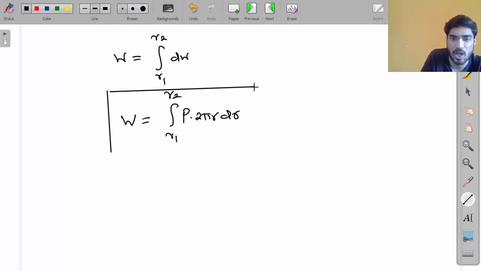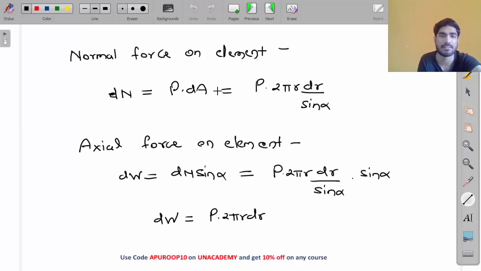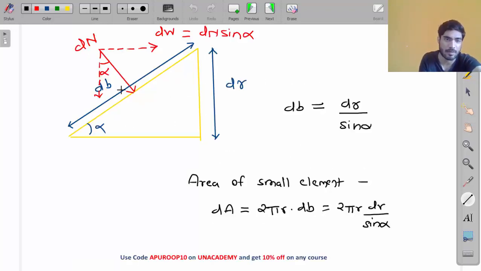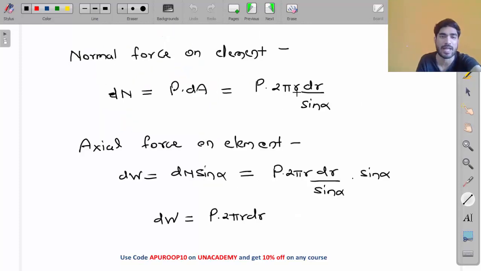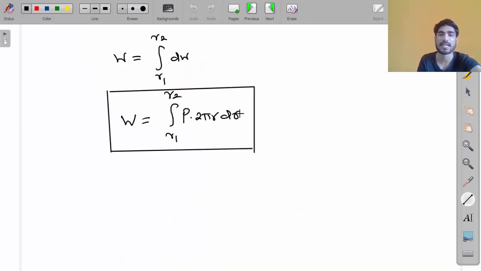This is the equation of axial force. First we calculated the normal force. Pressure into area will give you the normal force. But we don't want the normal force right now, we want the axial force. So we resolved the normal force into axial force, dN sine alpha, and we get this equation. Now if you compare it with the single plate clutch, this is a very similar equation. Do you remember the equation of the single plate clutch? W equals the integration from R1 to R2 of P into 2 pi r dr, right? That was the equation of W in the case of the single plate clutch also.